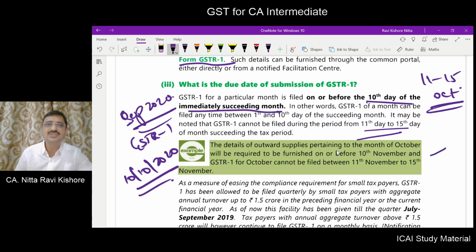Here an example has been given. The October return can be filed within 10th of November. That is the due date. Now what will happen if you have spilled over the 10th of November, or you could not meet the due date of 10th of November? From 11th to 15th, you will not be able to file the return, but after 15th, you will be able to file the return, but late fees will be levied.